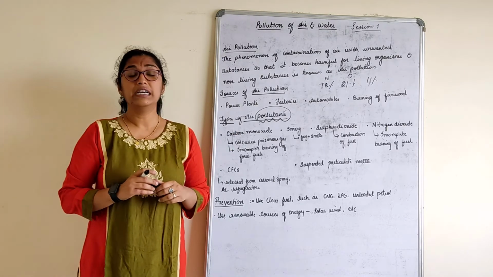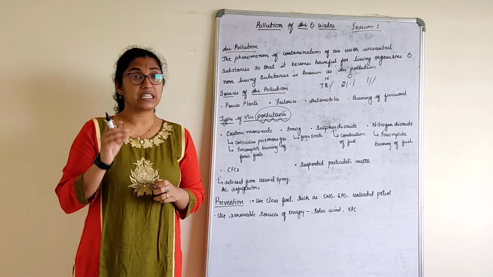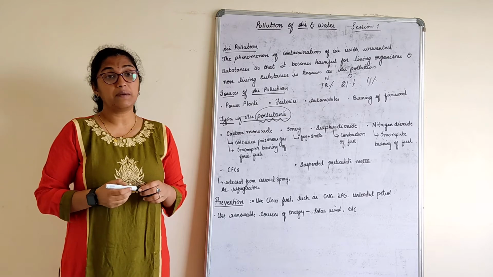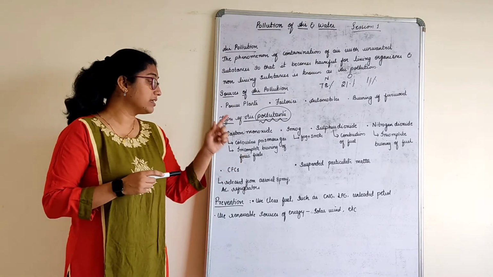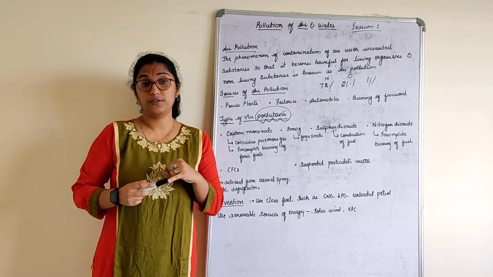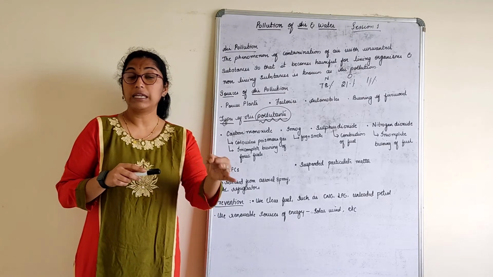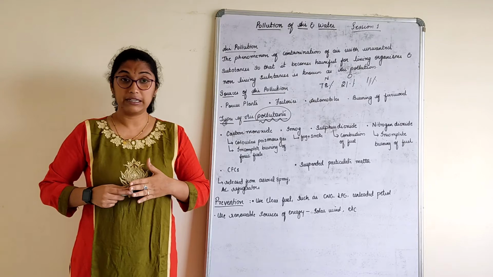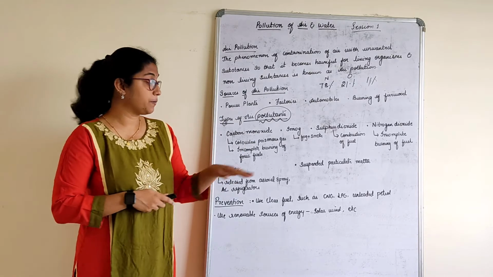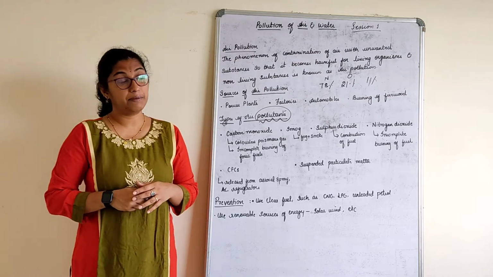Carbon monoxide. Carbon monoxide is a poisonous colorless gas which is produced during the incomplete combustion or incomplete burning of fossil fuels. You know what fossil fuels are, and you also know what complete and incomplete combustion is, right? When there is incomplete combustion, as we studied in the combustion part, carbon monoxide is emitted.